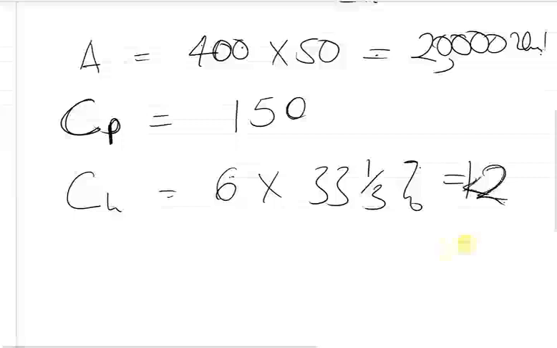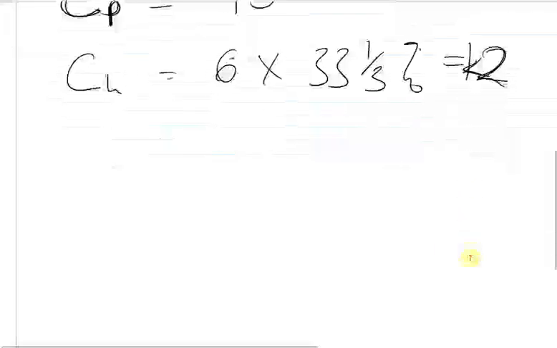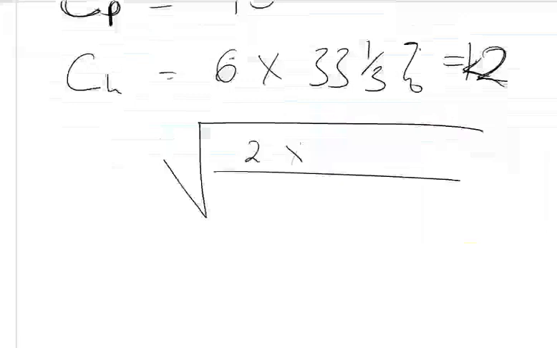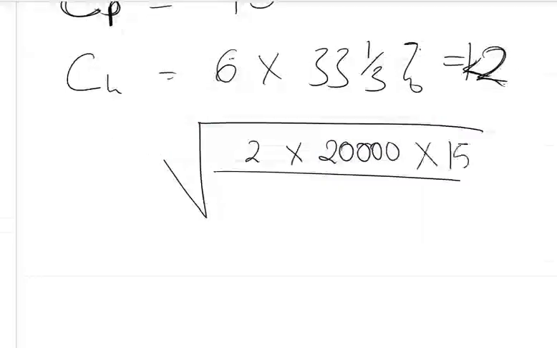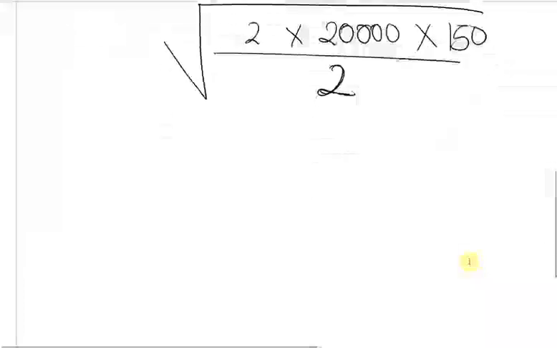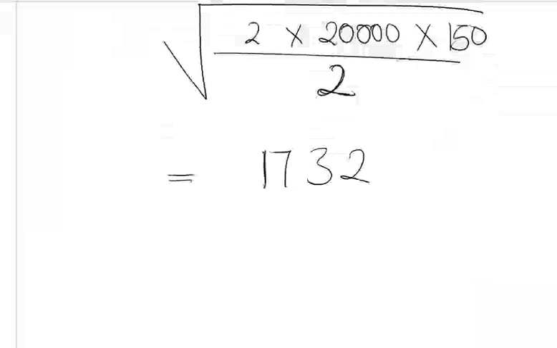So we can use it to substitute in the formula. We have 2 times the demand, which is 20,000, times the ordering cost, which is 150, divided by 2, which is the holding cost. If we simplify this, we should find a figure of 1,732. So this is the economic order quantity.